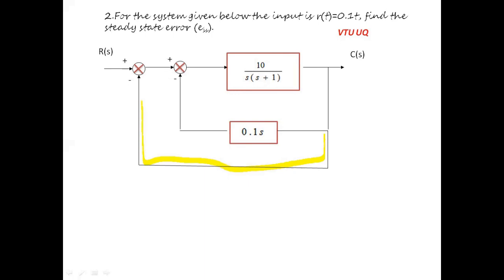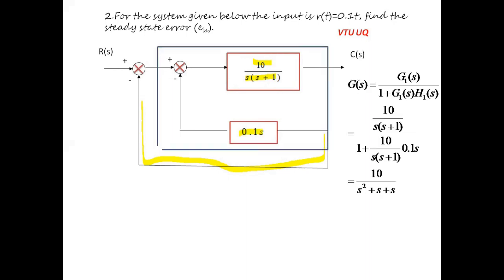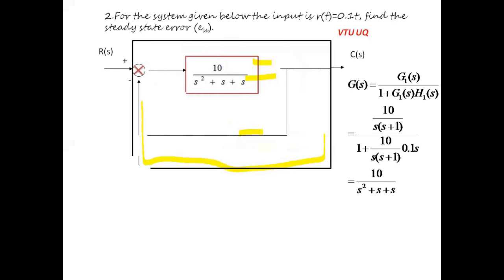So let us assume that 10 by s into (s plus 1) as G1 and 0.1 s as H1. As it is a negative feedback, if we want to simplify the sub-block, we can make use of the formula G1 divided by 1 plus G1(s) into H1(s). So substituting for G1(s) and H1(s), finally we get a simplified block as G(s) equal to 10 divided by s square plus s plus s. Again, if you simplify, we obtain G(s) as 10 divided by s square plus 2s. Now you have obtained G(s), which is similar to that of a unity feedback control system.